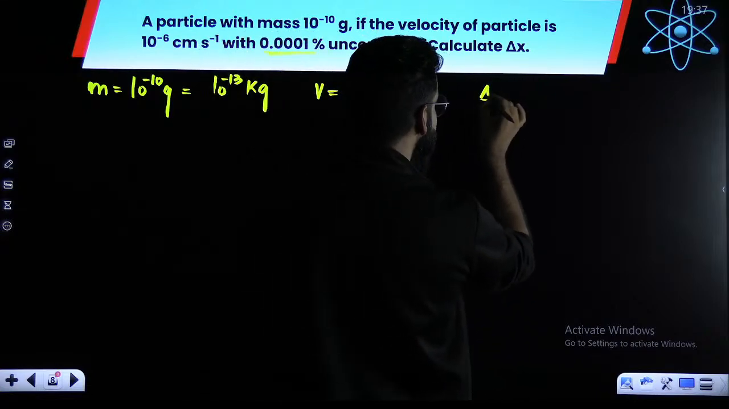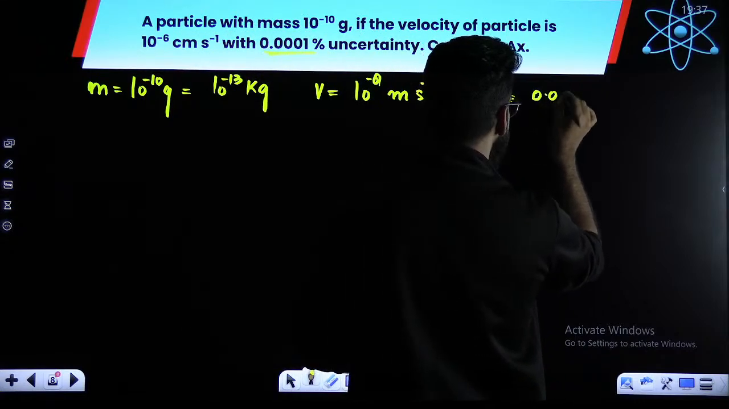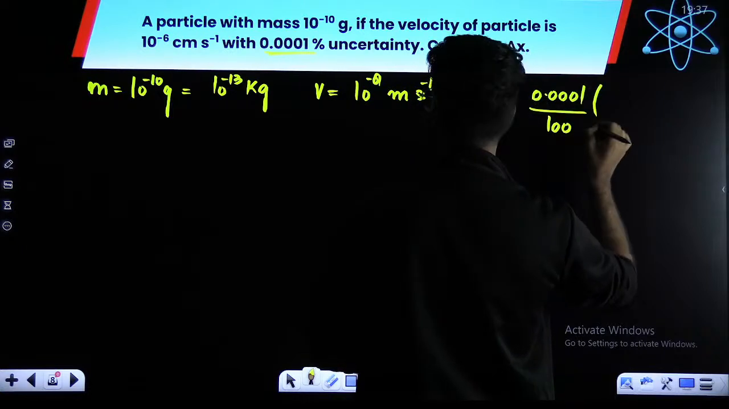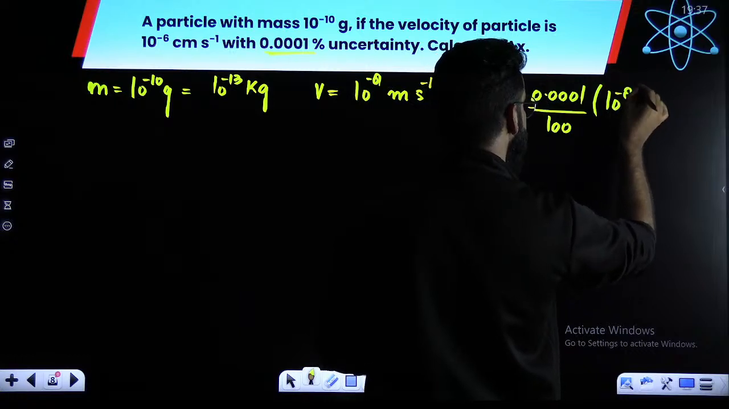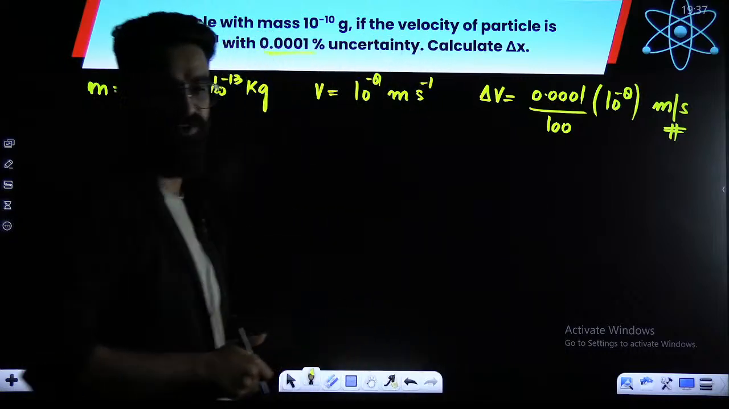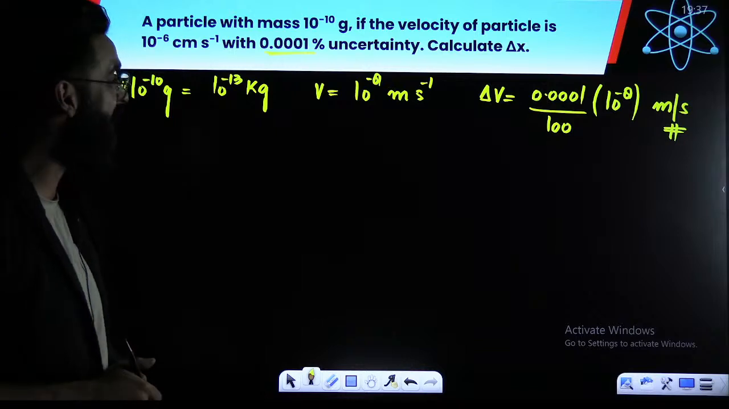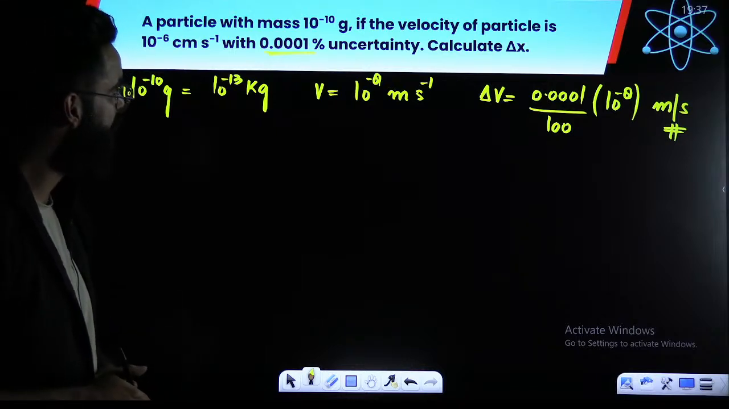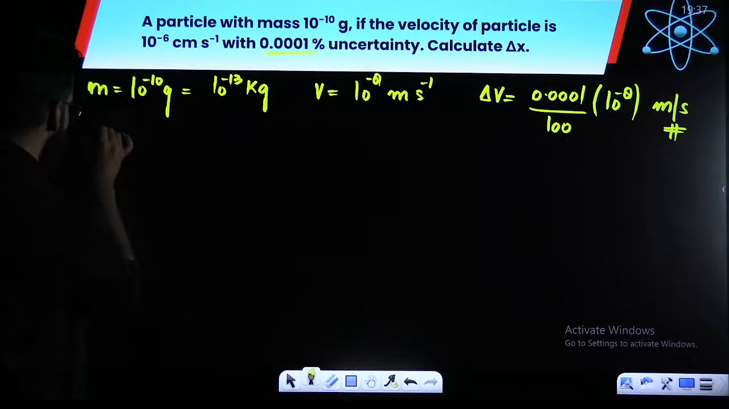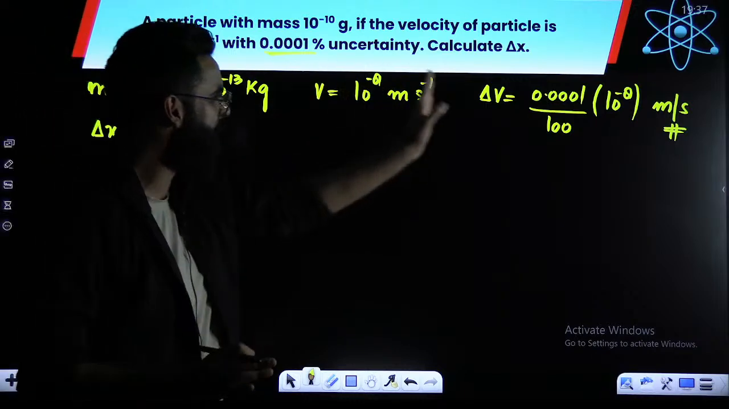So, how much is the uncertainty in the velocity? It is 0.0001% of 10 raised to the power minus 8. This much is the uncertainty in the velocity that's given in the question. What are we supposed to calculate? We are supposed to calculate delta x, the error in the position. Is there any equation that is relating all these terms?